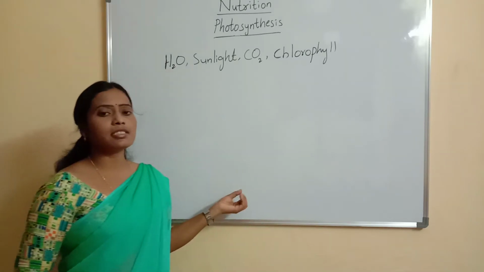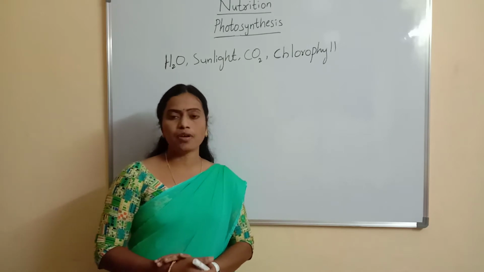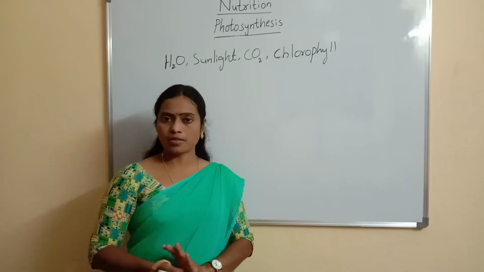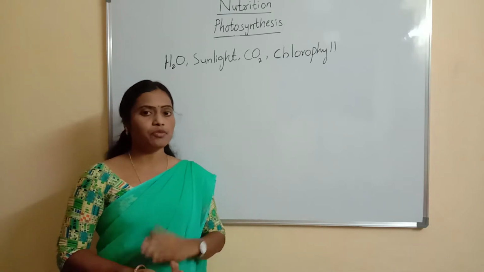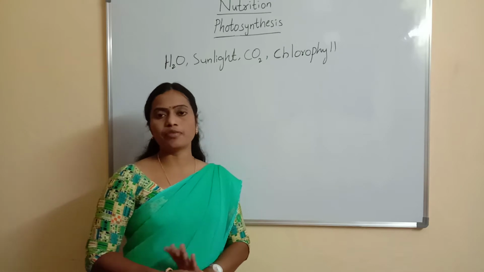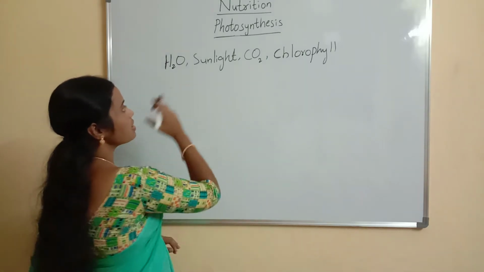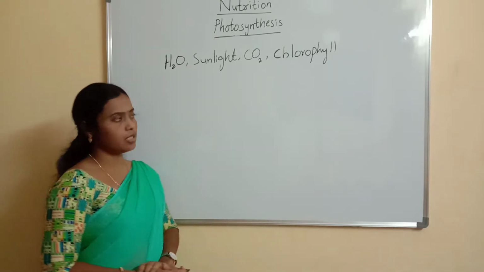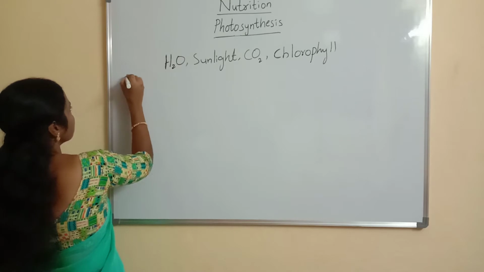Photosynthesis is a type of autotrophic nutrition. Do you know what is meant by autotrophic nutrition? Organisms which can prepare their own food materials are called autotrophs. The mode of nutrition is called autotrophic nutrition. So photosynthesis is a mode of nutrition. Photosynthesis is performed by plants,